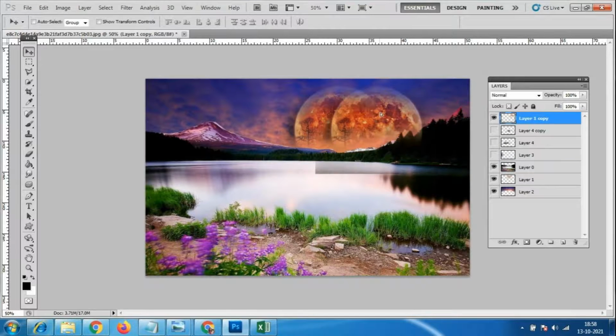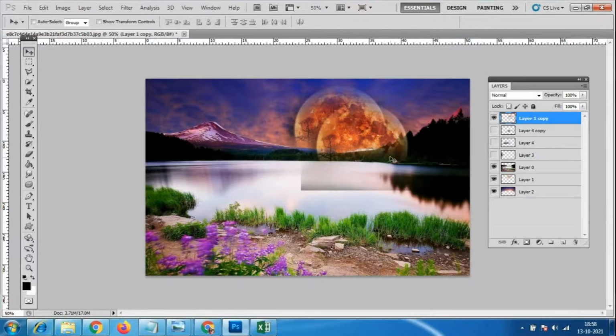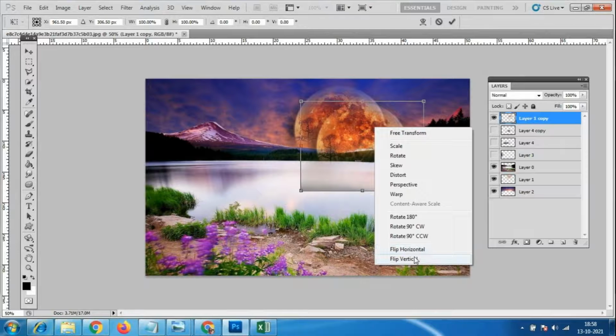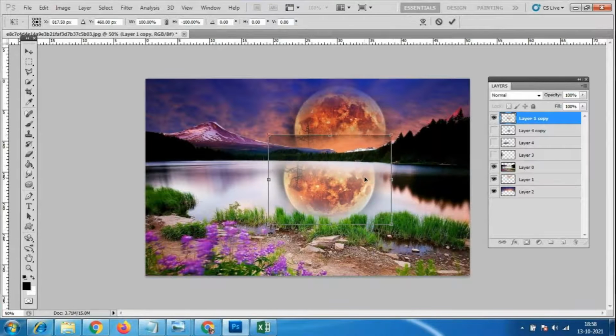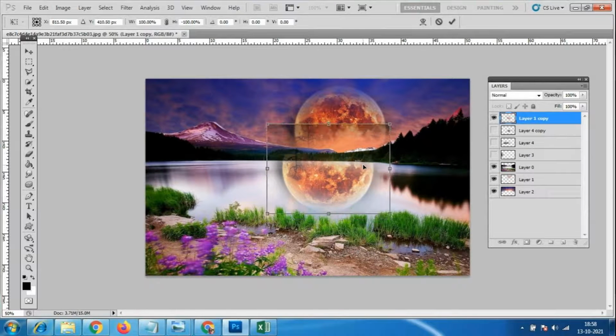Now I will flip it. Press Control T, right click on this, and choose flip vertical. You people know flip horizontal always goes to the left or right side, so I'm using flip vertical. There is a flip horizontal option and a flip vertical option.